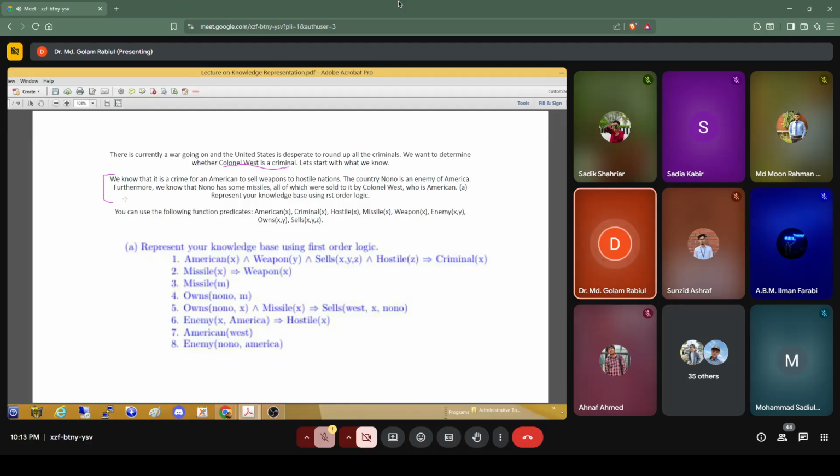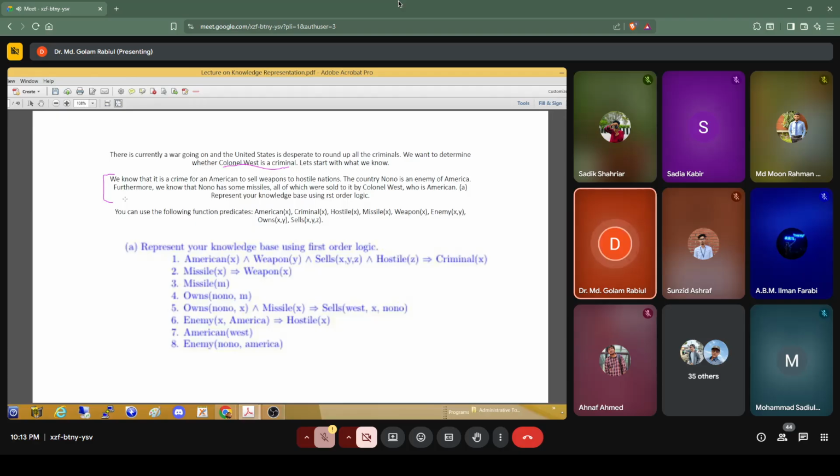Furthermore, we know that Nono has some missiles, all of which were sold to it by Colonel West. So Colonel West sold those weapons to Nono, and West is an American.